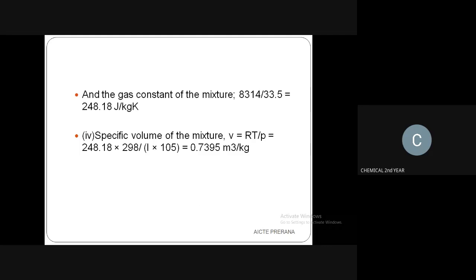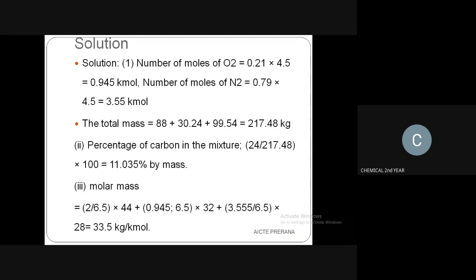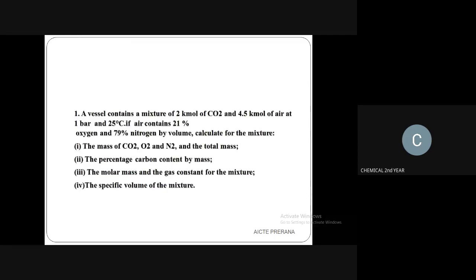We know all the values for finding the specific volume of the mixture, so substitute all the values for R, T and pressure. Then you will get the answer as 0.7395 meter cube per kg. That's all for the first problem. I will just recall it.